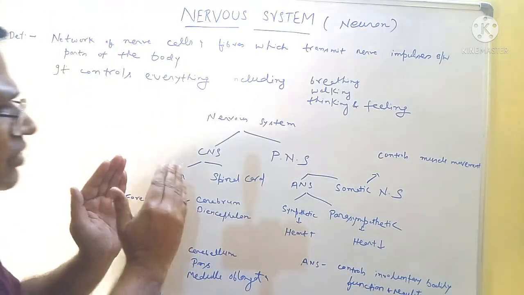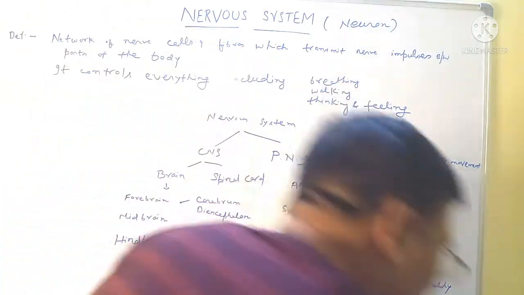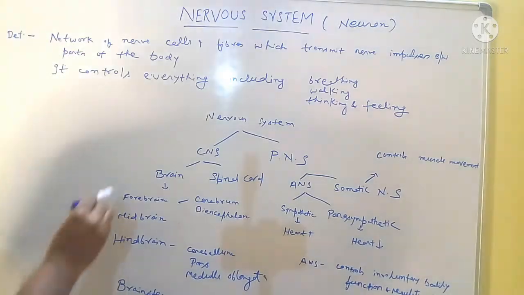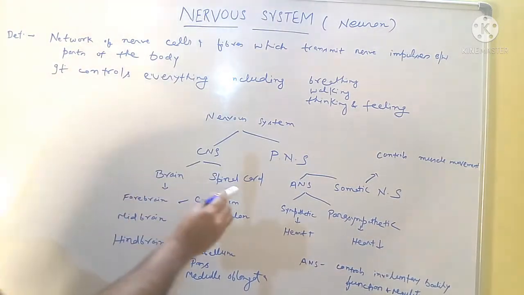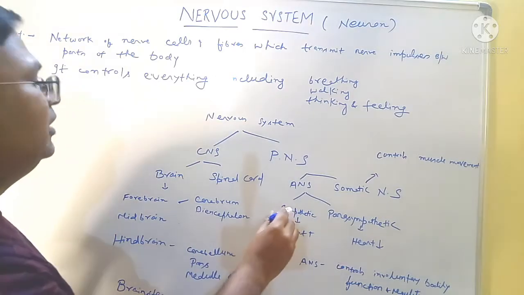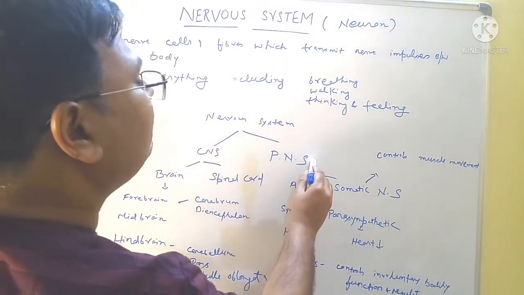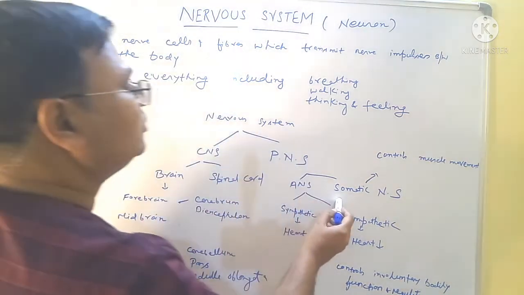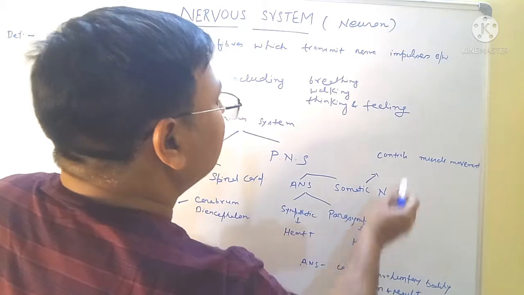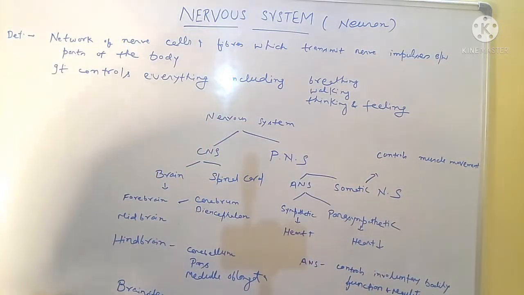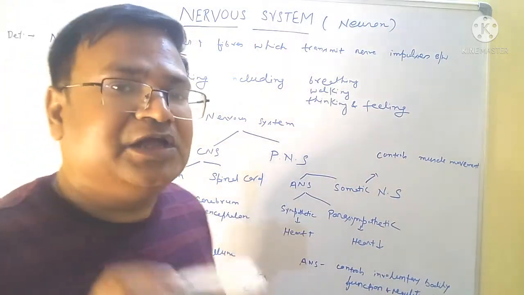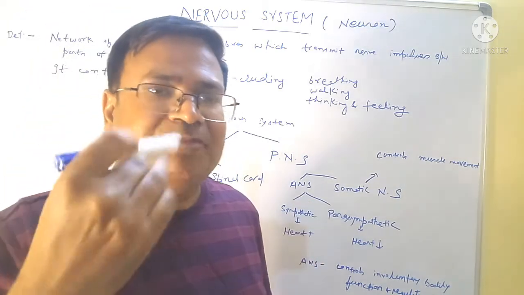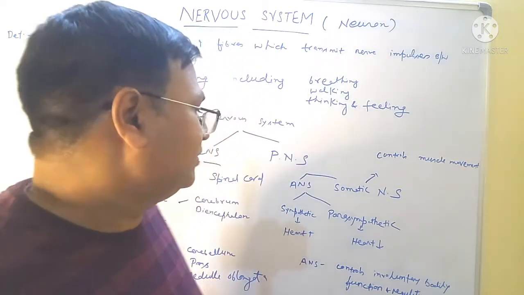Now the nervous system is divided into two parts, the central nervous system and the peripheral nervous system. The central nervous system includes the brain and spinal cord, and the peripheral nervous system is divided into two parts, the autonomic nervous system and the somatic nervous system. The somatic nervous system controls muscle movement. The autonomic nervous system is divided into the sympathetic and the parasympathetic nervous system.